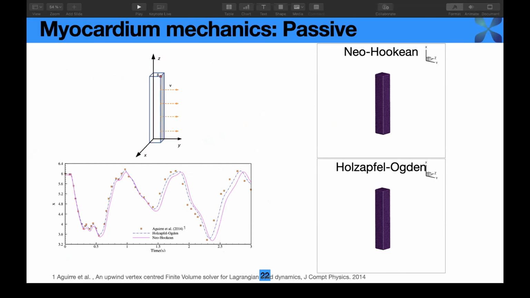This is the test of the passive deformation by introducing the initial velocity in this direction with a cantilever. Here we're using two different models, the Neo-Hookean and the HO model. And this is the simulation compared with the data in the literature. You can see here the present method has a good agreement with the data in the literature.